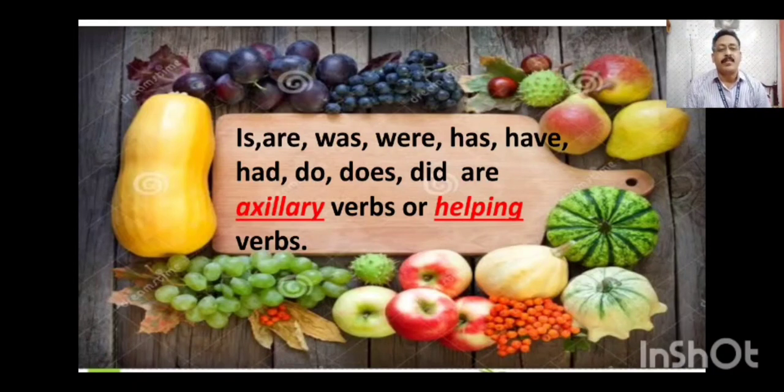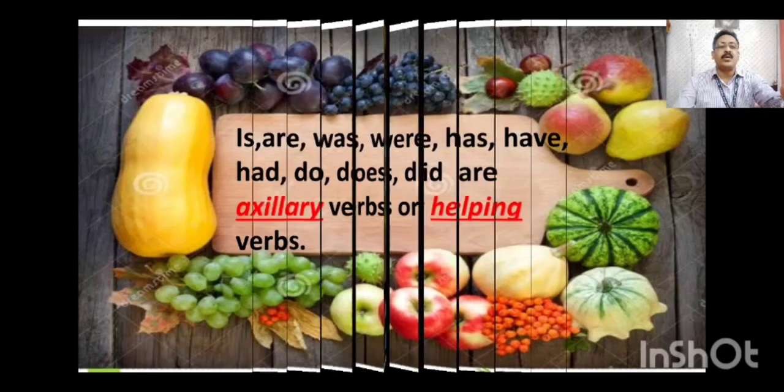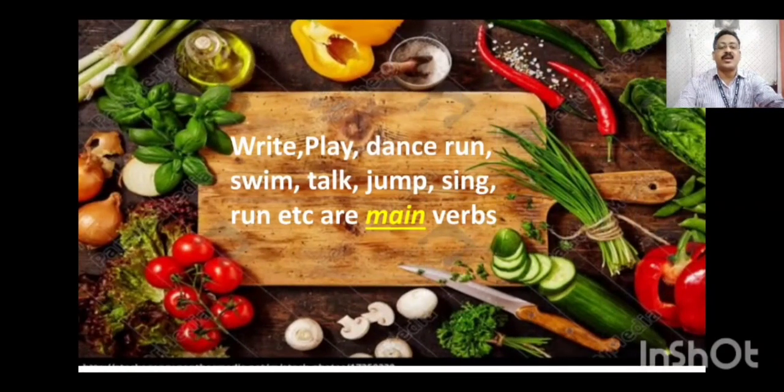Here the main verb along with the auxiliary or helping verb gives the sentence the form showing that the work is going on at present, or will be done in future, or has already been done. To show this we take the help of the helping verbs is, are, was, were, has, have, had, do, does, did. So these are helping verbs. Generally we take their help to make the sentence correct.